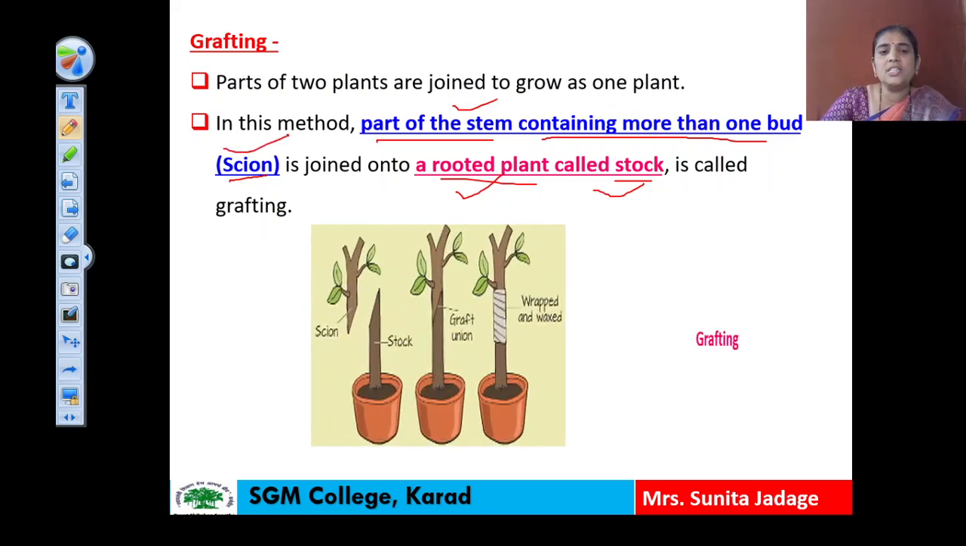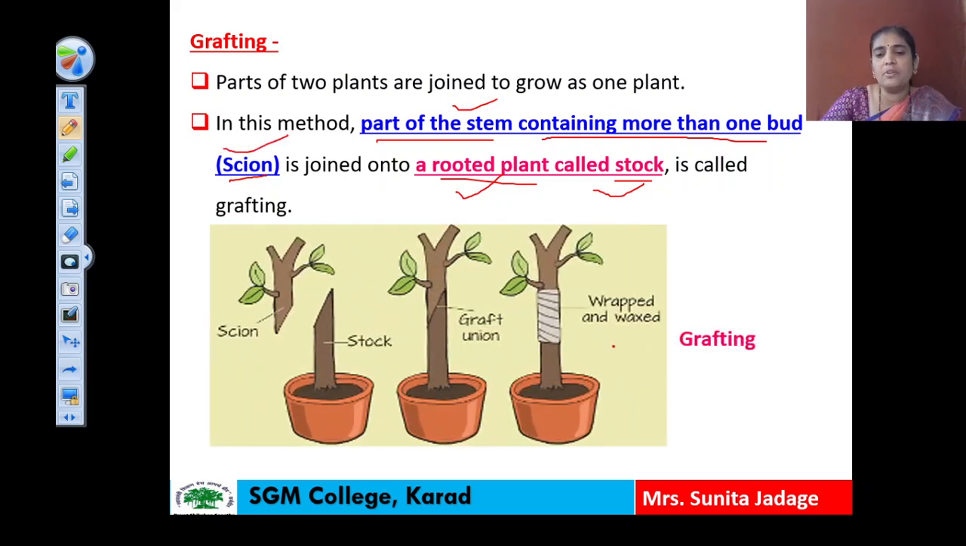Okay, so let us see in the example here, in the diagram, how this grafting is taking place. You can see here the two plant parts. The first plant part is the rooted one, which is present in a pot.